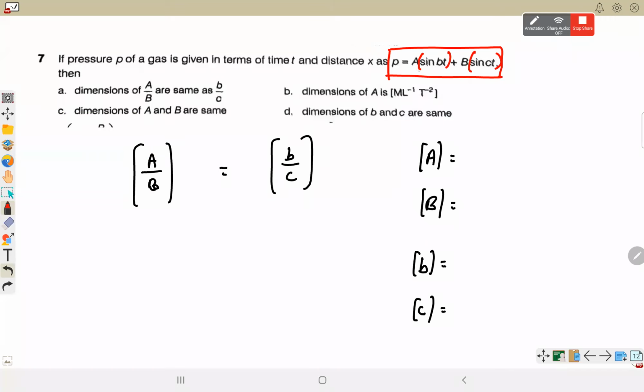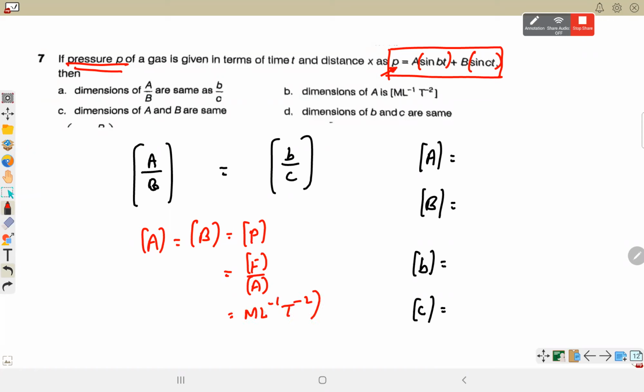So first thing that we are adding A to B. So A का dimension, capital A का dimension B के equal होना चाहिए. और हम equate किससे कर रहे हैं? What is it? Pressure. A और B दोनों का dimension pressure के equal होना चाहिए, which is force upon area. So it will be ML minus 1 T minus 2.